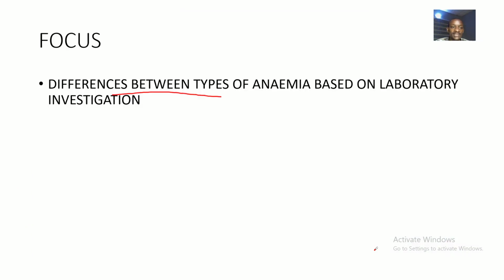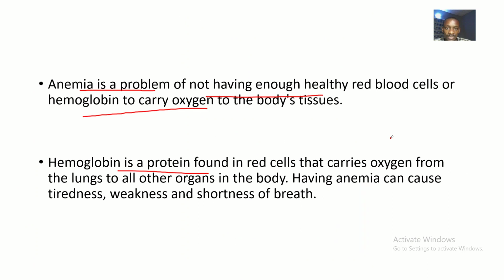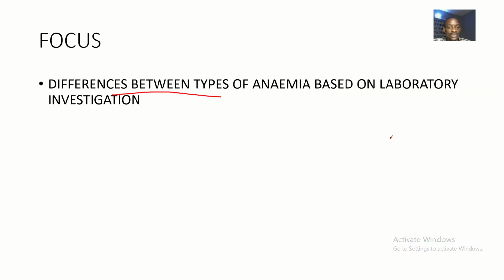All right, guys, these are the various ways we can use laboratory investigations to differentiate the different types of anemia that we have in hematology. I hope you enjoyed this lecture. You could pause this video and screenshot this table, because this table is the one that was approved by the World Health Organization. So you could screenshot this table and keep it somewhere so that you can always memorize it, right? So this is a lecture on differences between types of anemia based on laboratory investigations or laboratory tests.